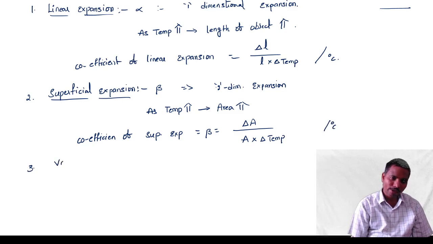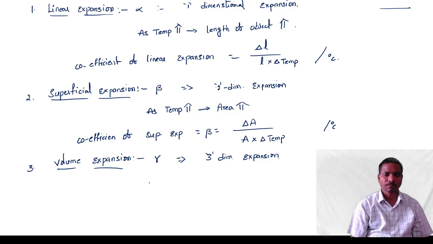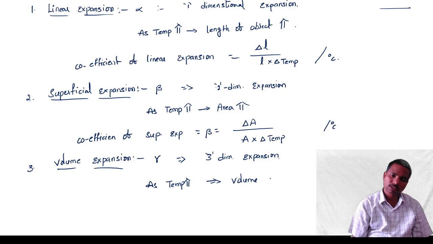Third one, volumetric or volume expansion, that is gamma. It is a three-dimensional expansion. As temperature increases, volume of the object increases. So gamma is equal to delta V by actual volume into change in temperature.